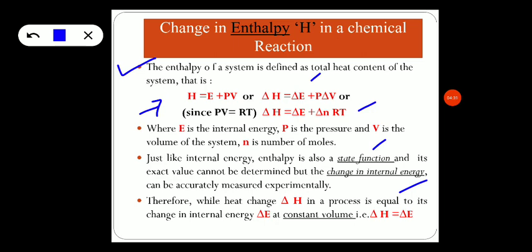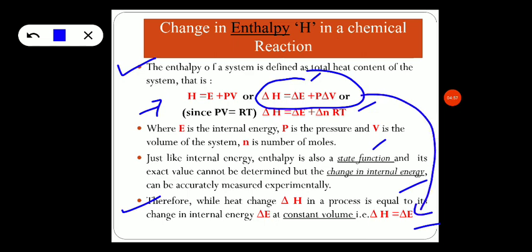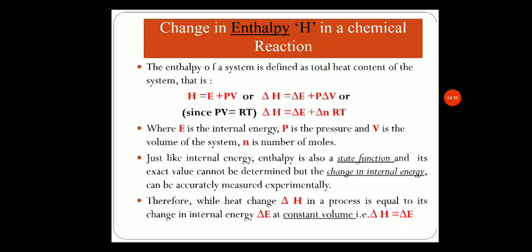Therefore, the heat change delta H in a process is equal to its change in internal energy at constant volume, that is delta H is equal to delta E. So, we can understand this with the help of the equation. In this equation, if the volume is constant, delta V will be 0, then the equation reduces to delta H is equal to delta E.